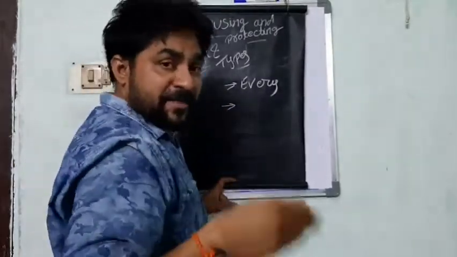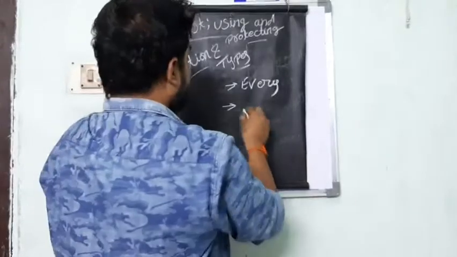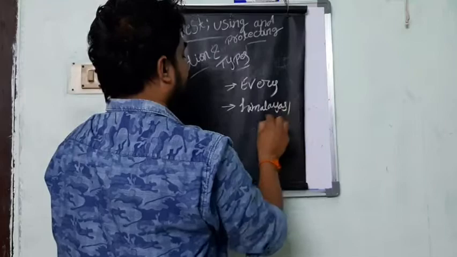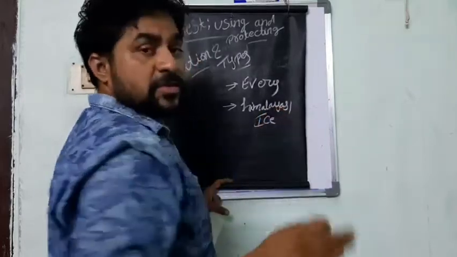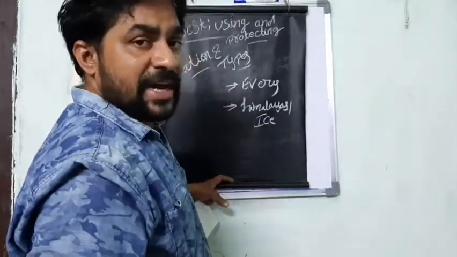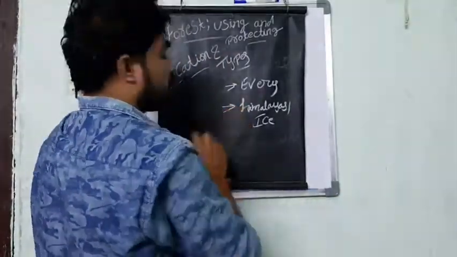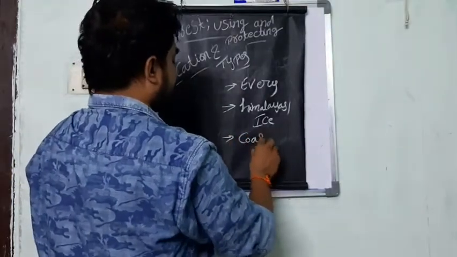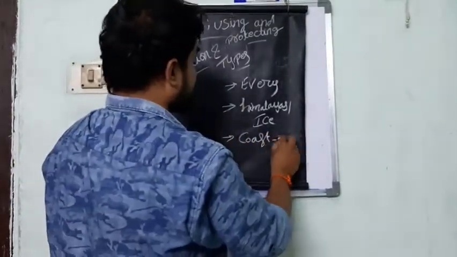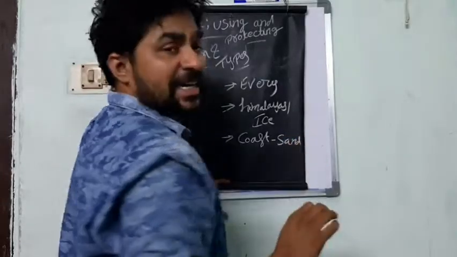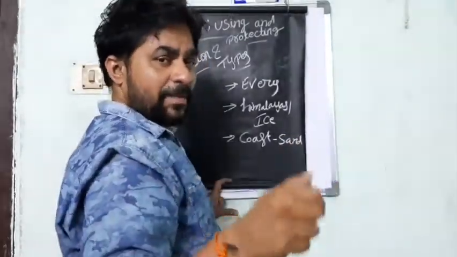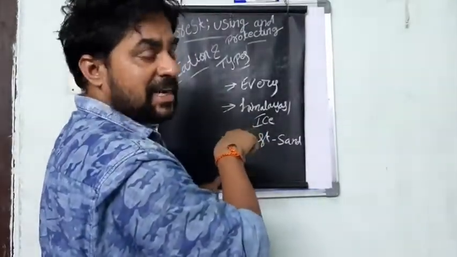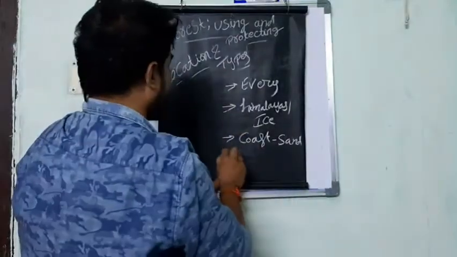Other than in those areas where the forest cannot grow. It means the Himalayas, the areas covered with ice. Where areas are covered with ice, there is no chance for forest to grow. And where the areas are covered with water, the coastal areas consisting of sand and coast, not mud. If mud is there, there is a chance for growing, but if the areas have sand and coastal side, there is no chance.